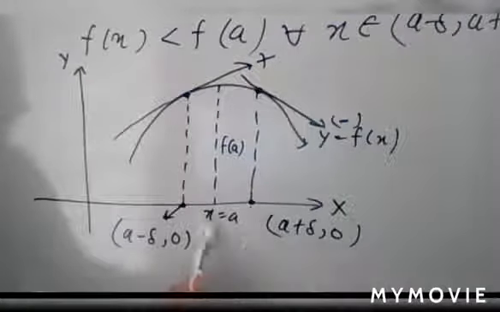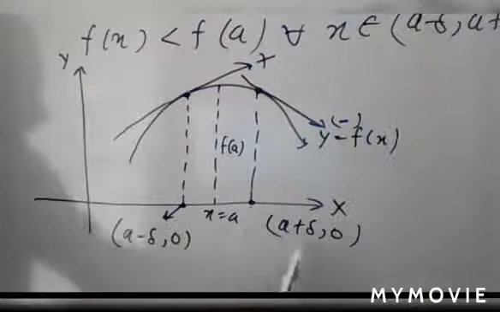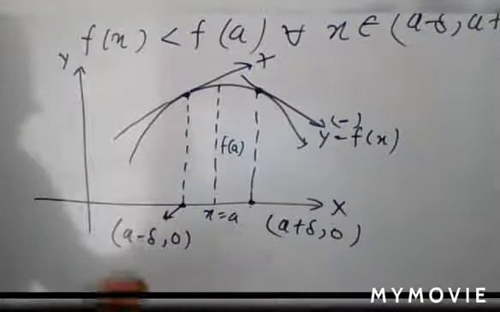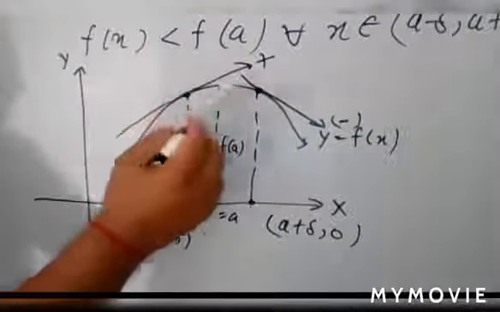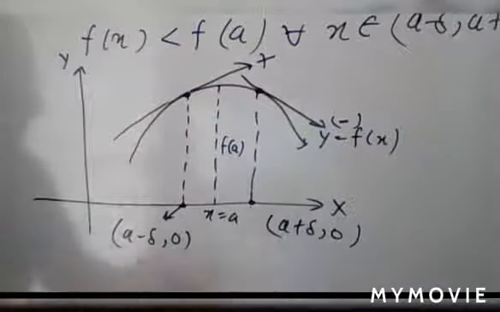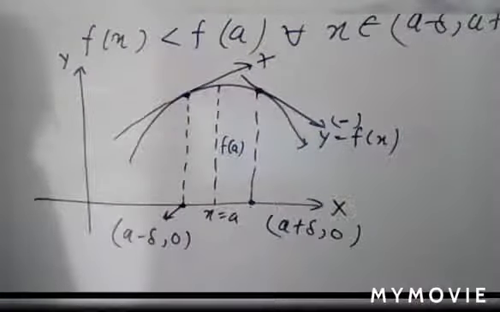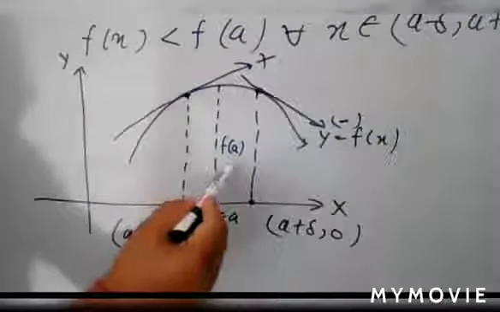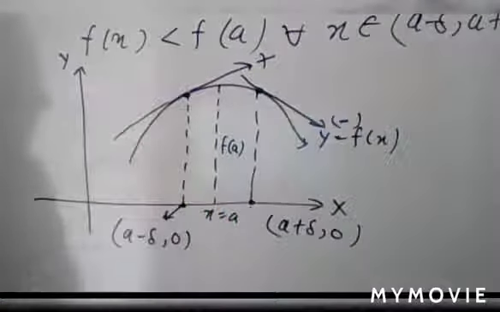What does it mean? It means first of all you have to take a point which is slightly lesser than x is equal to a, and then slightly greater than a. In that case, the sign of the derivative changes from positive to negative. Then x is equal to a is said to be a point of local maxima, and f(a) is the local maximum. Is it clear, everyone?